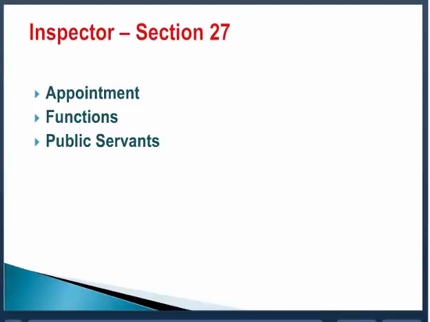So second, he can enter the premises and require the production of documents, and which documents, not all the documents, but those which contain the information about the number of employees employed and the wages paid. Number 3, he can examine the employer, the agent of the employer, the servant of the employer, the person who is in charge of the premises, and any person whom he deems fit about the employee.